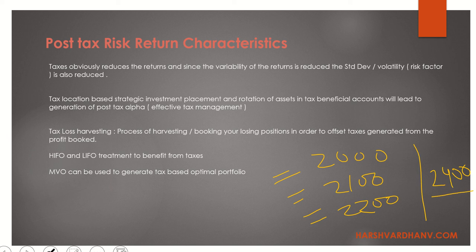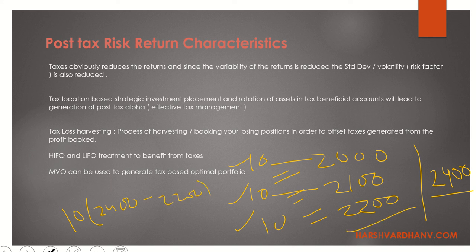Suppose you had 10, 10, 10, 30 securities over here, and you are selling 10 securities at 2,400. You will take the highest in. What is the highest in over here? 2,200 as your basis.